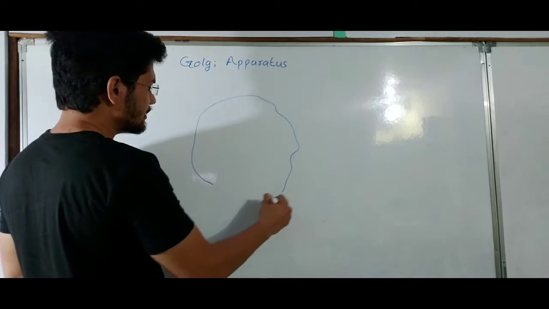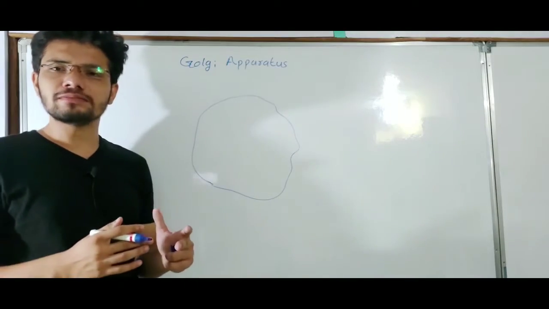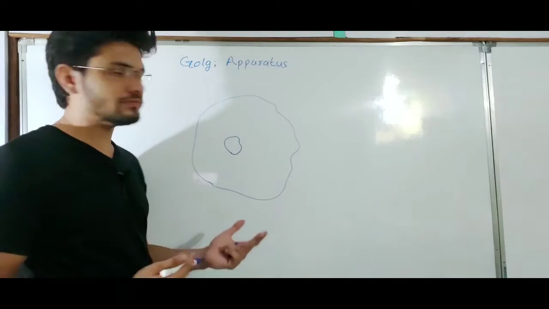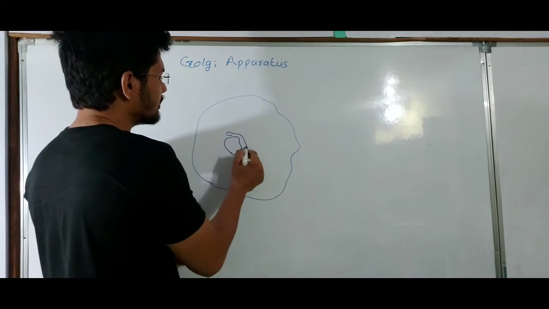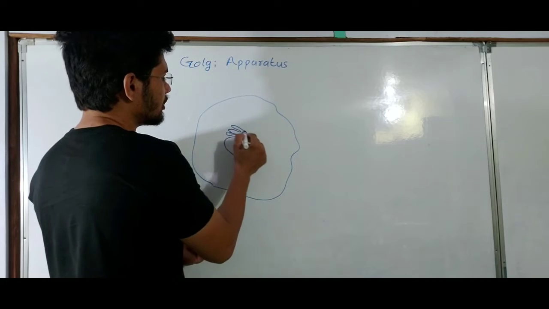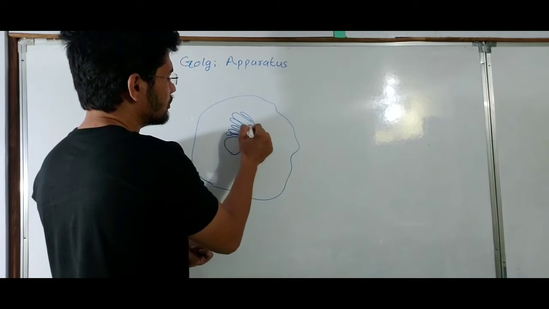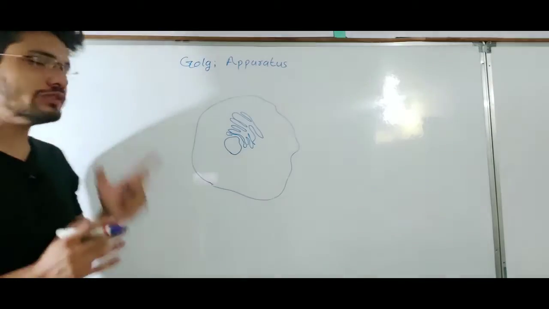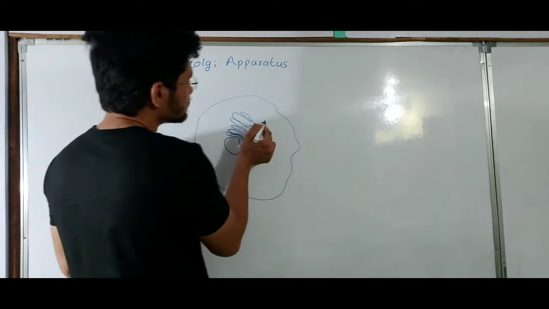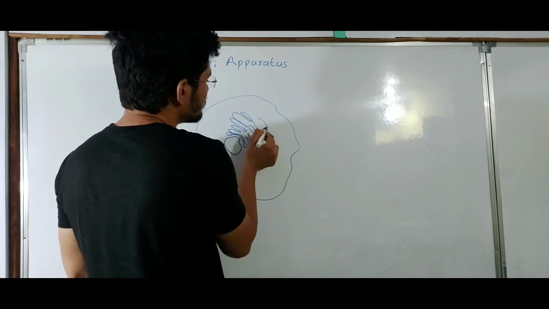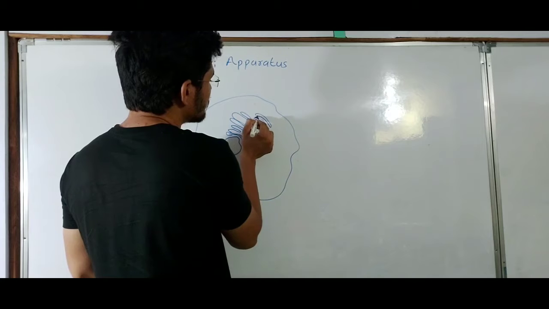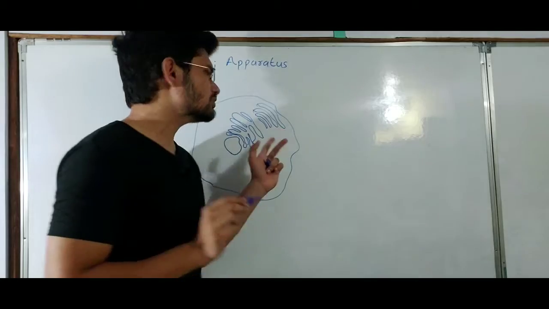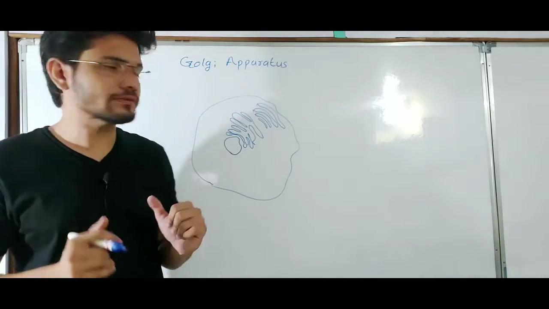So here you can see the eukaryotic cell. Eukaryotic cells have this nucleus and nuclear membrane, right? We have talked about the structure of the endoplasmic reticulum, and these Golgi apparatus or Golgi bodies are present near the endoplasmic reticulum, right? So these are the Golgi apparatus or Golgi bodies.